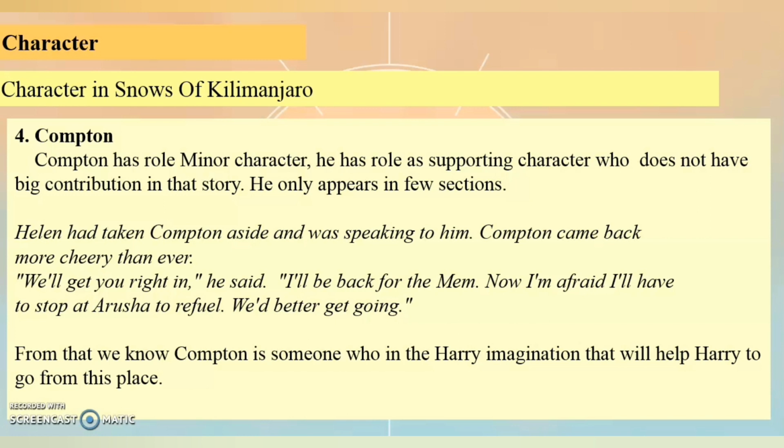And next is Compton. Compton has a role as a minor character. He has a role as a supporting character who doesn't have a big contribution in the story. He only appears in a few sections. This is an example of the lines that tell about Compton. You can read that. From that, we know Compton is someone from Harry's imagination who will help Harry to go from this place.